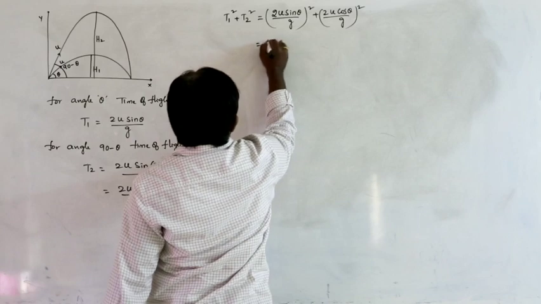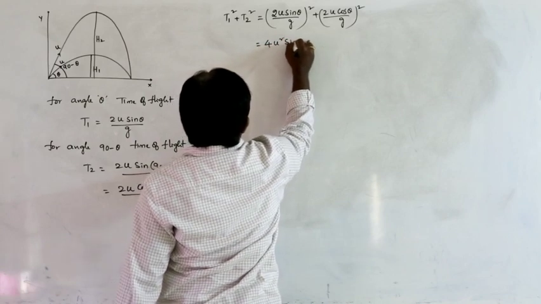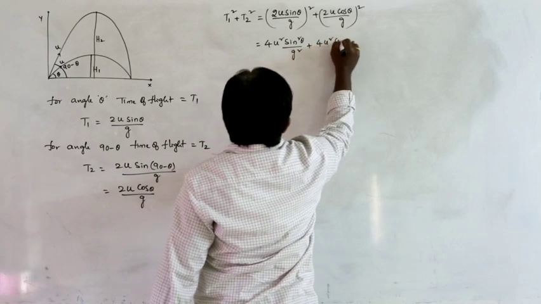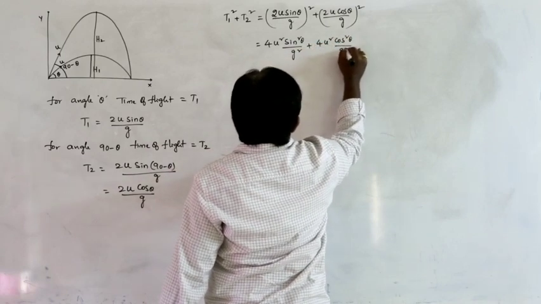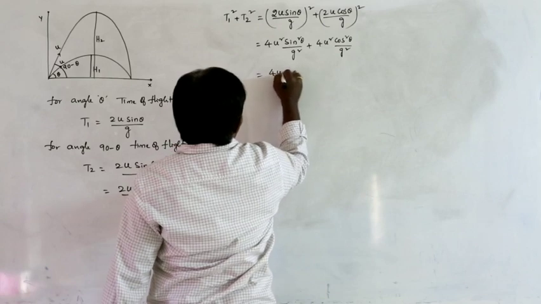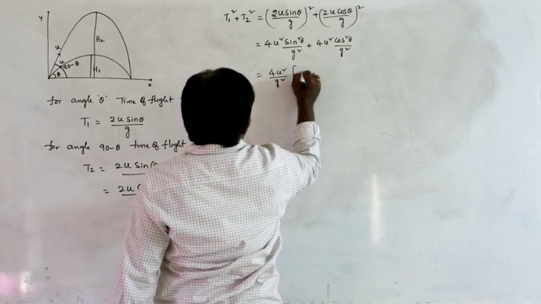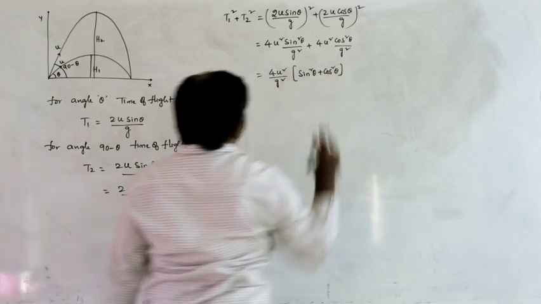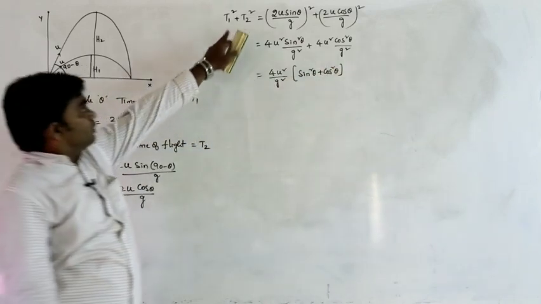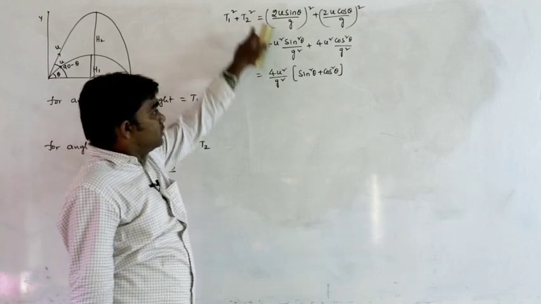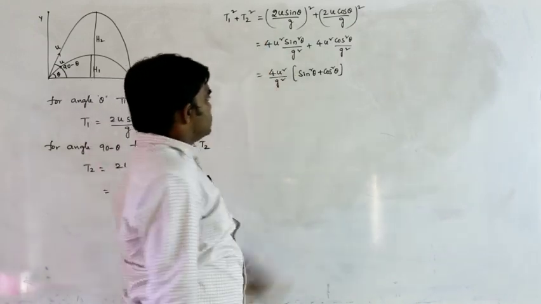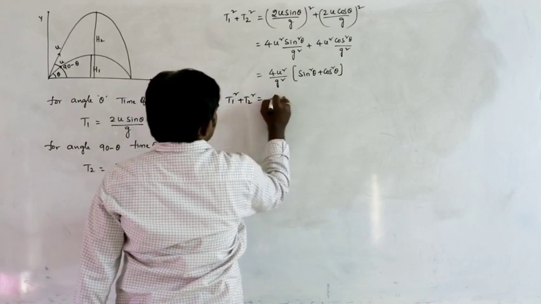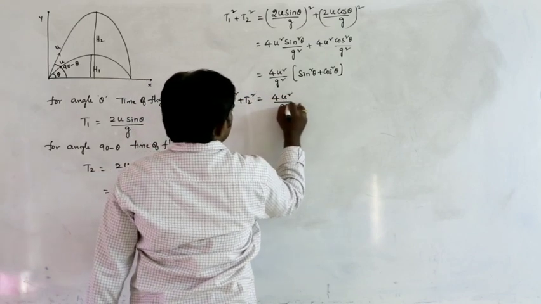So that is equals to 4u square sin square theta by g square plus 4u square cos square theta by g square. 4u square by g square common, sin square theta plus cos square theta. So t1 square plus t2 square is equals to 4u square by g square.